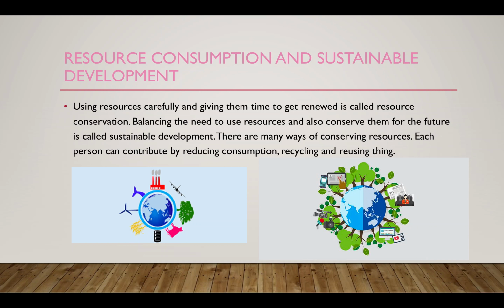Balancing the need to use resources and also conserve them for future is called sustainable development. Sustainable development means to use the resources in such a way that you save the resources for future. There are various ways of conserving resources. Each person can contribute by reducing consumption, recycling, and reusing things.